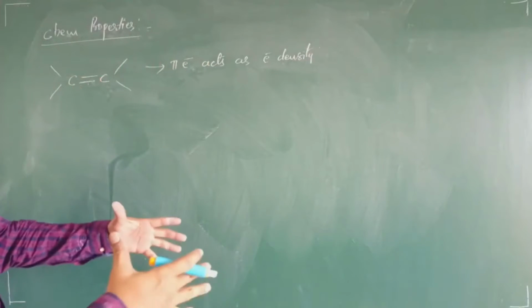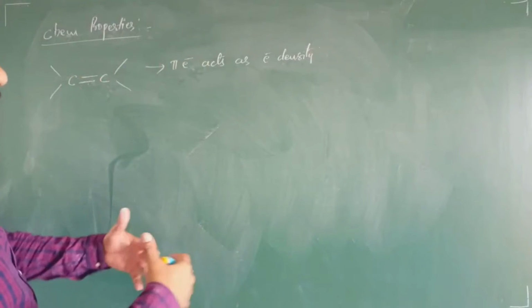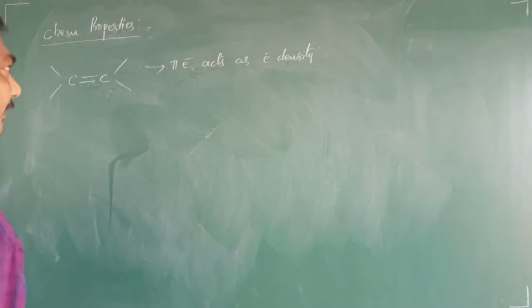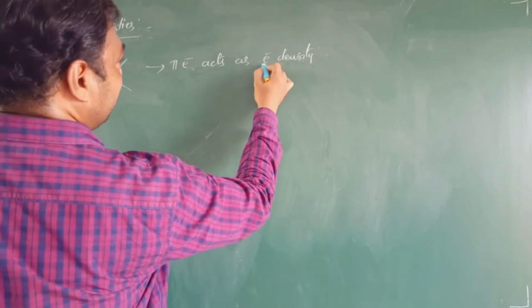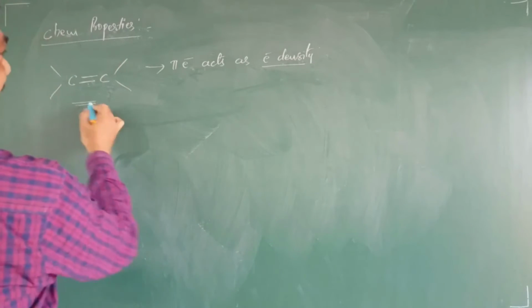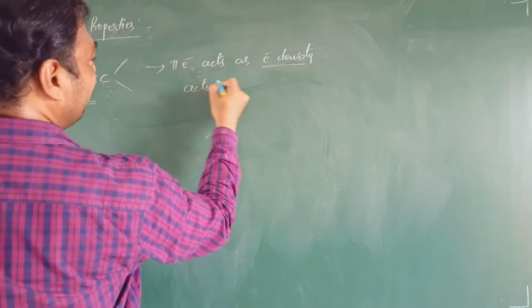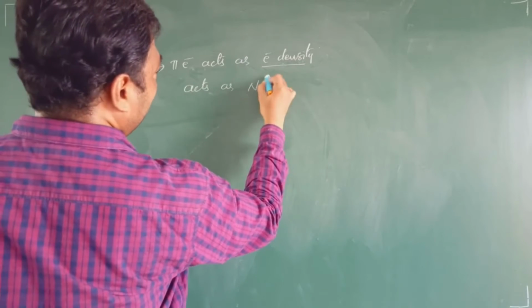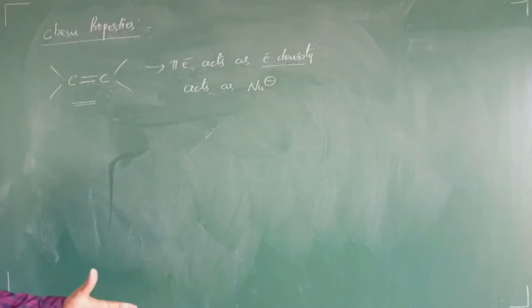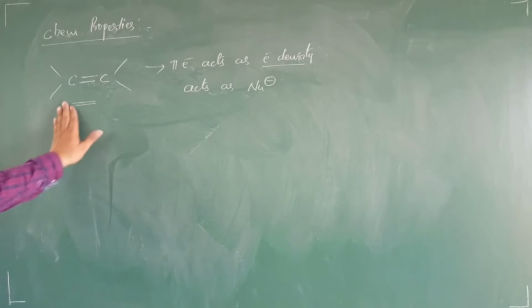Electron density means it is having some excess of electrons which can be easily given. Therefore, due to this electron density, these alkenes act as nucleophiles. Nucleophiles means the species which contain excess of electron density.